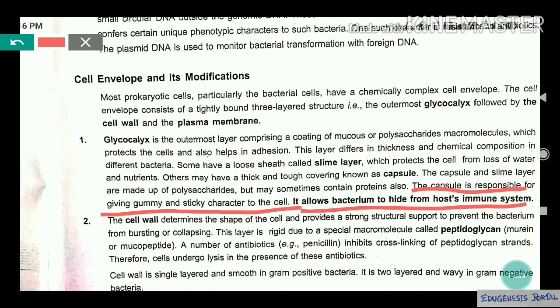And this particular capsule will also help the bacteria hide from antibiotics maybe, or the things which can destroy them. They can hide from the immune system of the host. Are you getting my point?